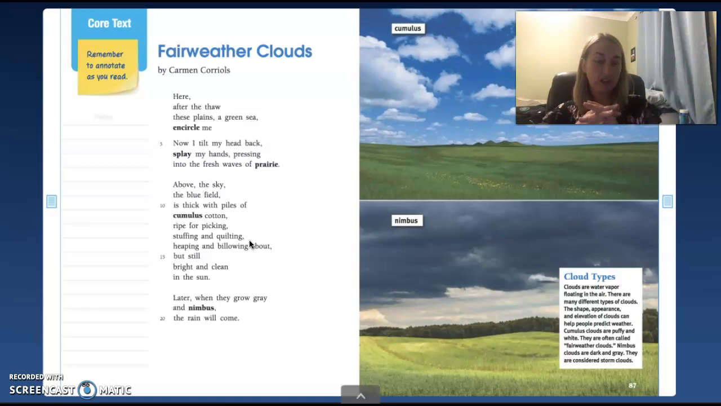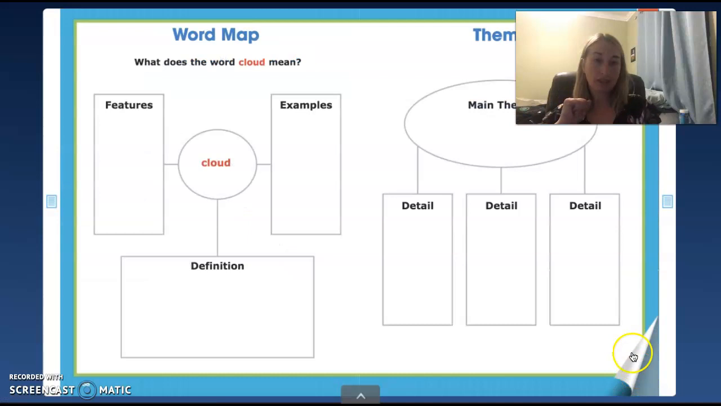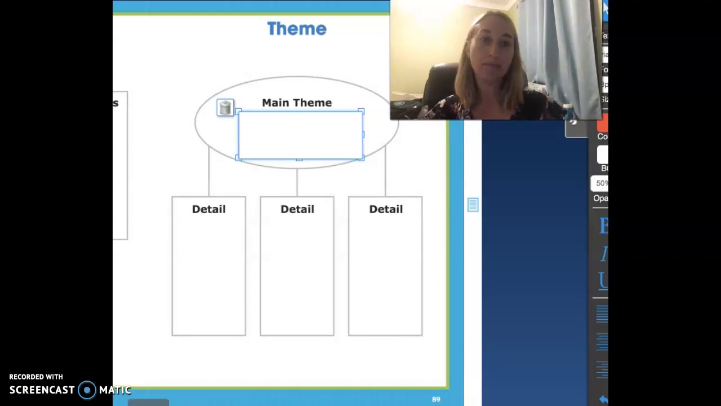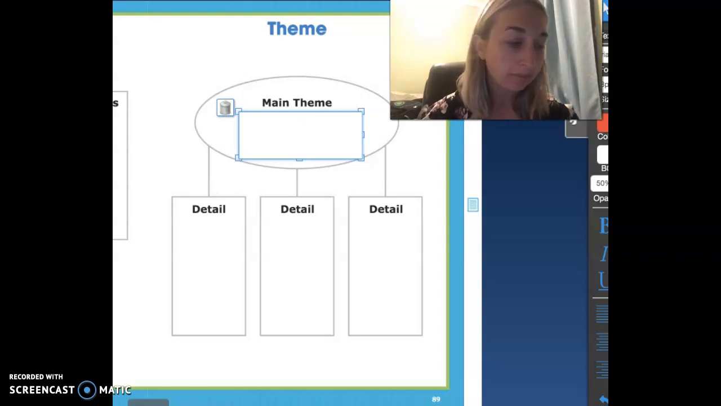All right, guys? So we are going to go forward to this page right here. So just one page, to page 89. And we're going to talk about the main theme, and then 3 details that support the main theme. Okay, guys, so what is the most important thing about this poem? What is the main thing that it's talking about?